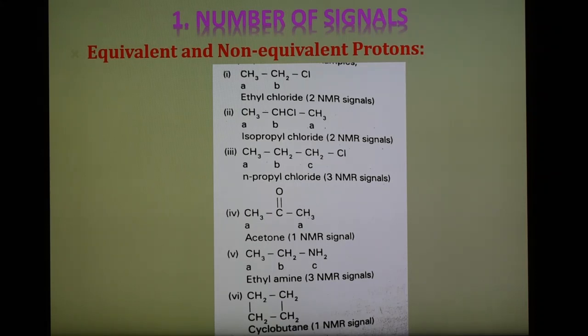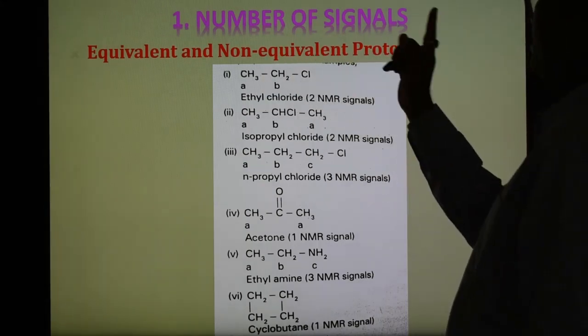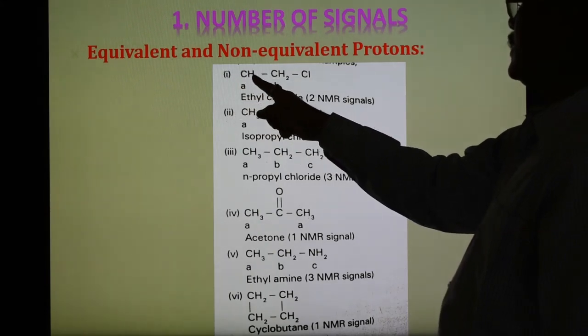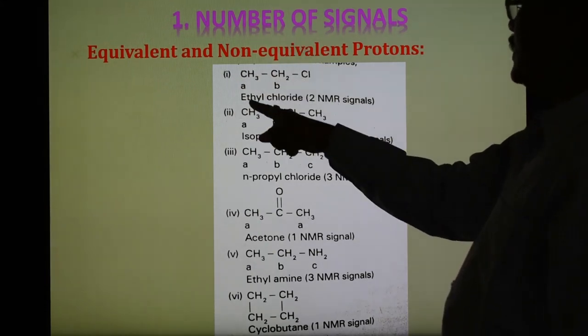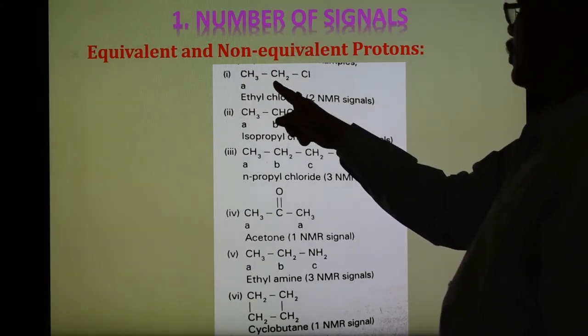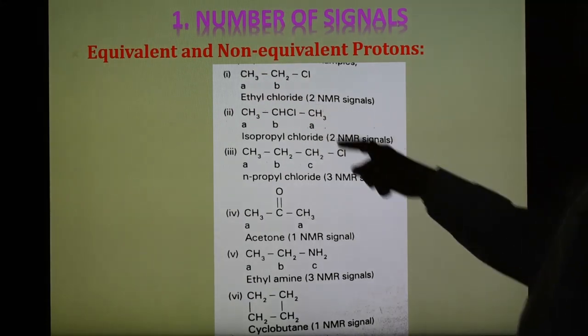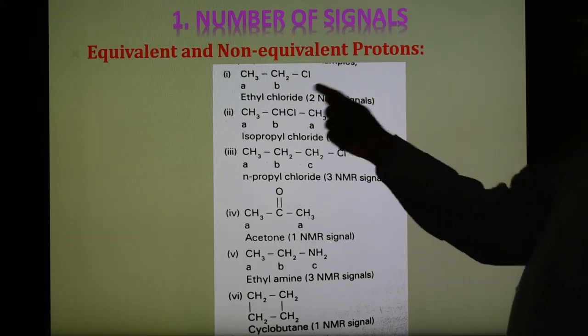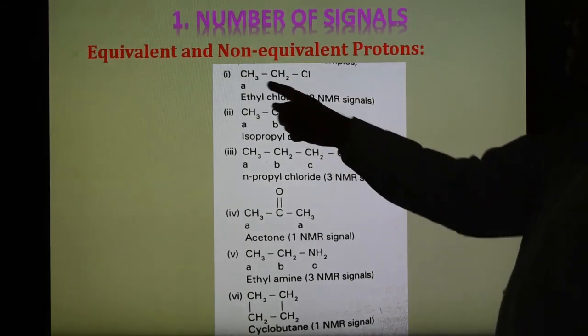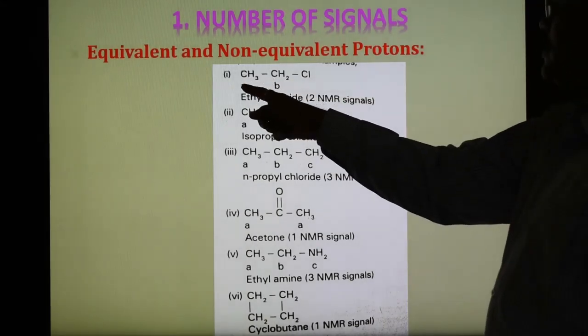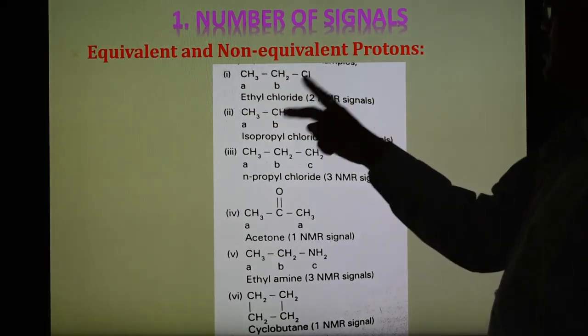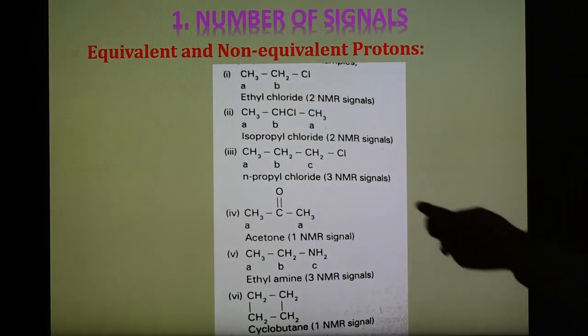Now, these are examples of equivalent and non-equivalent protons. The first example is CH3CH2Cl. In this case, there are two types of protons: one is methyl protons, the second is methylene protons. So in ethyl chloride, there are two NMR signals, and the different protons are shown by the alphabets A and B. So AB means two NMR signals are there.